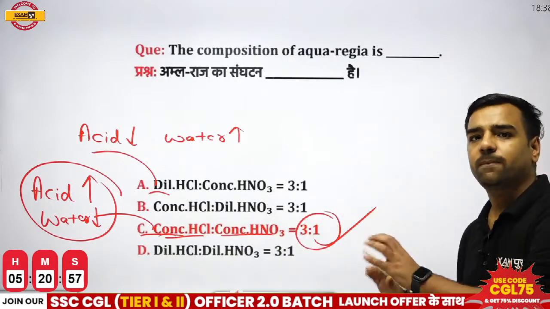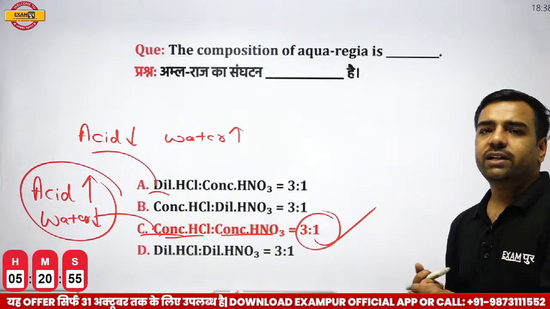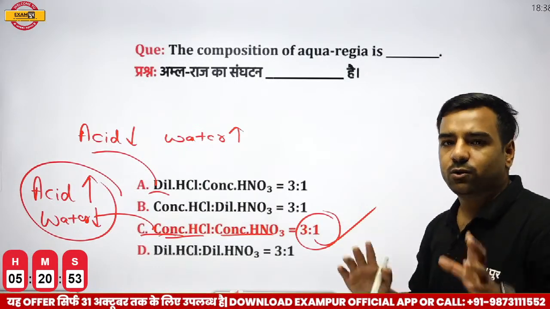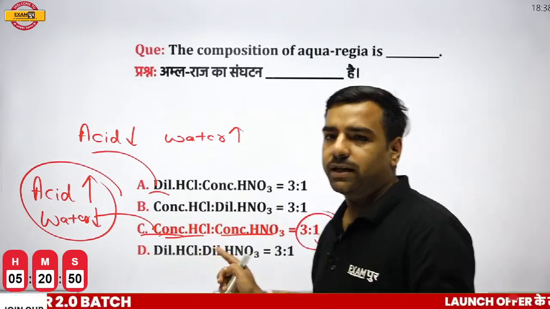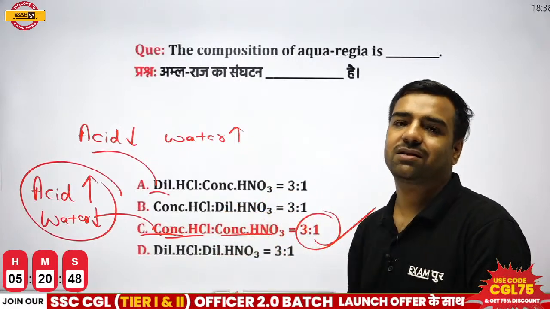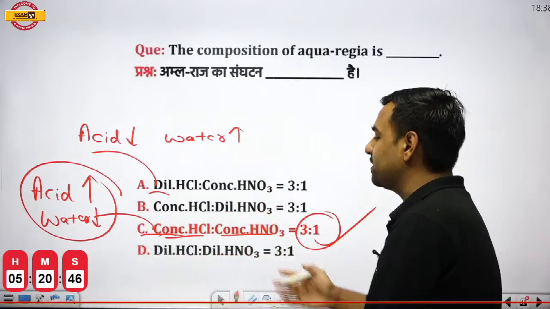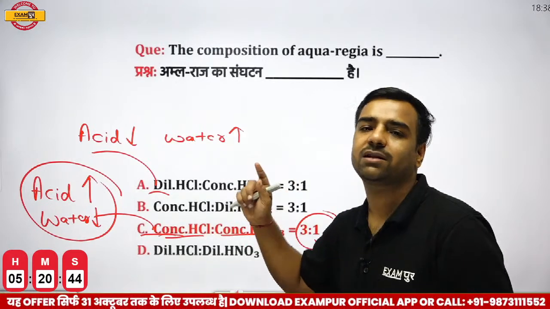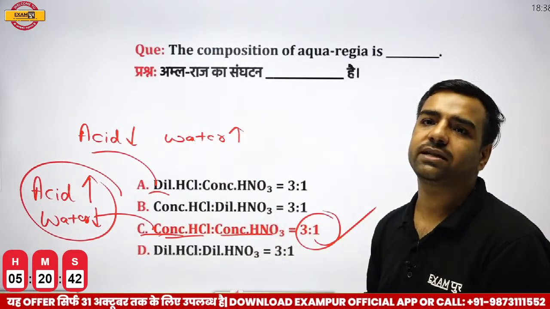I guess Prajwal got this point. It's great that you need the answer, but this concentrated-versus-dilute point creates confusion, so it is important, right? Since we're talking about the CGL examination. In CHSL, I would have directly given the option of HCl and HNO3, but this is the CGL examination, quite tougher in comparison to CHSL, right?